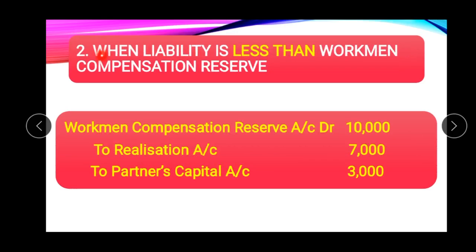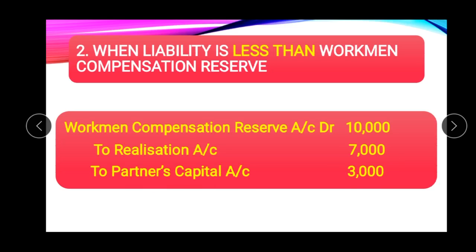Second case, when there is liability and liability is less than the workmen compensation reserve. Suppose the reserve is of rupees 10,000 and liability, that is claim against reserve, is 7,000. So the rest of the amount, that is the balancing amount 3,000, will be divided among the partners. So the journal entry will be workmen compensation reserve account debit 10,000 to realization. Liability will be transferred on the credit side 7,000, and the balance amount should be distributed among the partners to partners capital account 3,000, and it will be distributed in their profit sharing ratio.